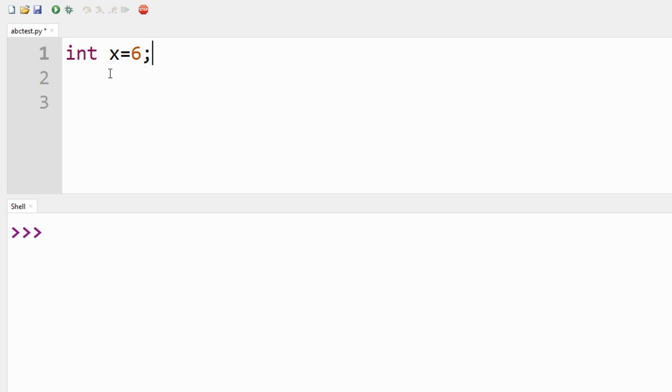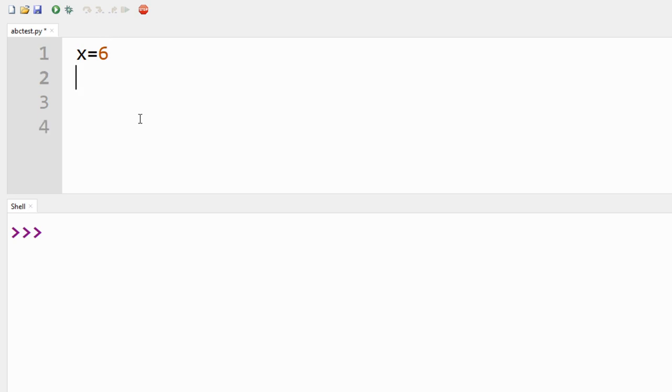So the compiler used to know that this x is of type integer, because the programmer explicitly mentioned it. But in Python we do not do this. We don't have to explicitly define x. We just write x equal to 6 and the compiler understands that this x is of type integer just by seeing the value of the variable x.